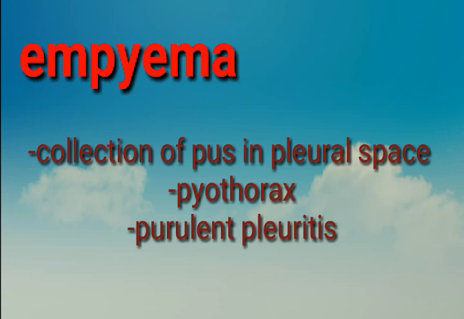Next is empyema. Empyema is a condition in which there is a collection of pus in pleural space. It is also known as pyothorax or purulent pleuritis. So empyema is a collection of pus in pleural cavities.